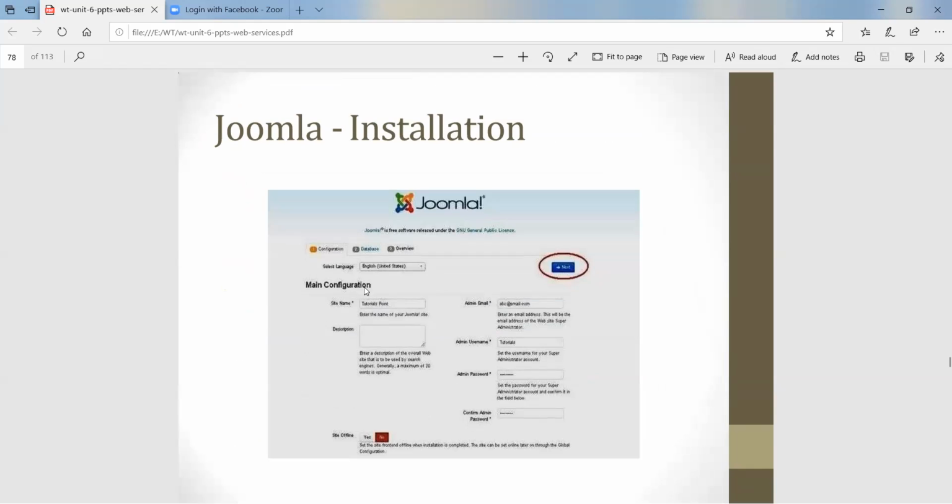See Joomla. Select the language, main configuration, and the site name, whatever you want to create. Suppose our college, www.scoea.org, we put the name here. After that you can create the website for that. Then set offline, yes or no. Fill all the options and click on the next button here.